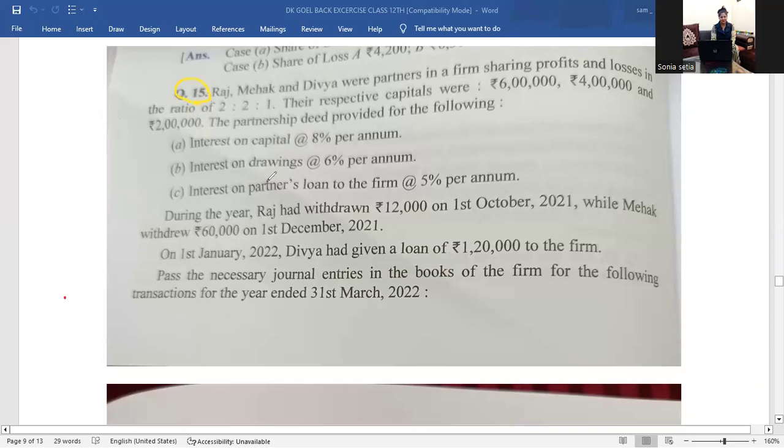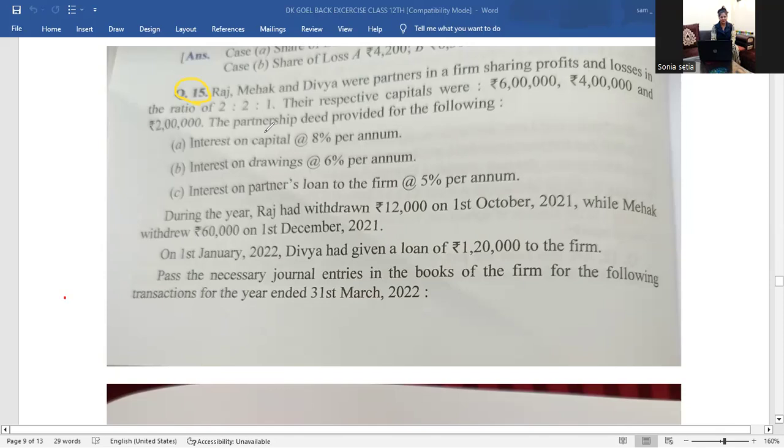So this video belongs to class 12 accounts students who are having DK Goel as their textbook for accountancy. We were doing back exercise of DK Goel up to question number 14. We have completed questions up to 14. So today we are starting with question number 15 that is here in front of you.